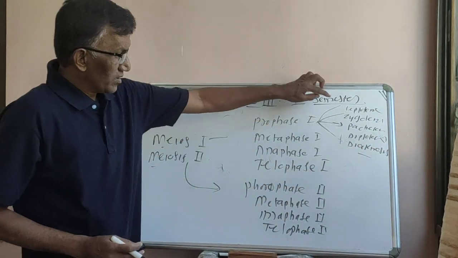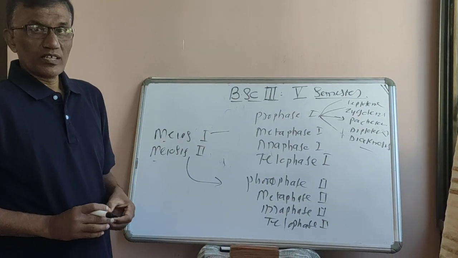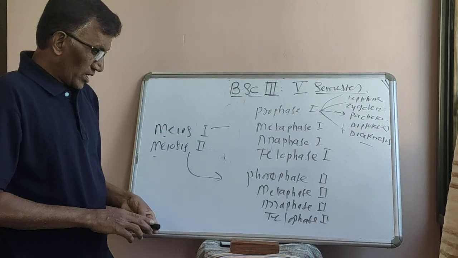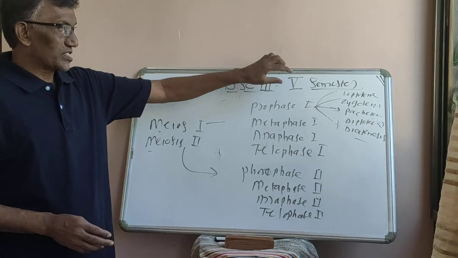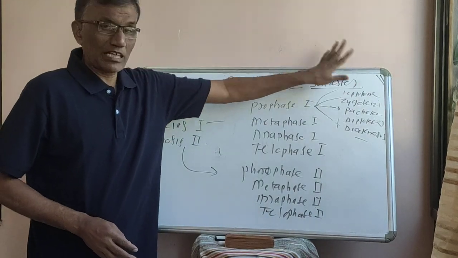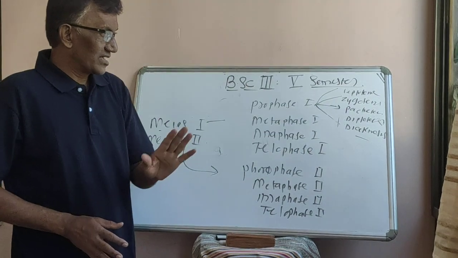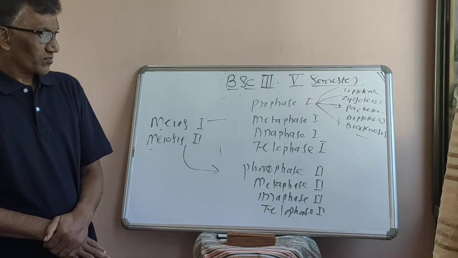These are the five sub-stages of prophase first. To study prophase first, you have to understand what leptotene, zygotene, pachytene, diplotene, and diakinesis are.